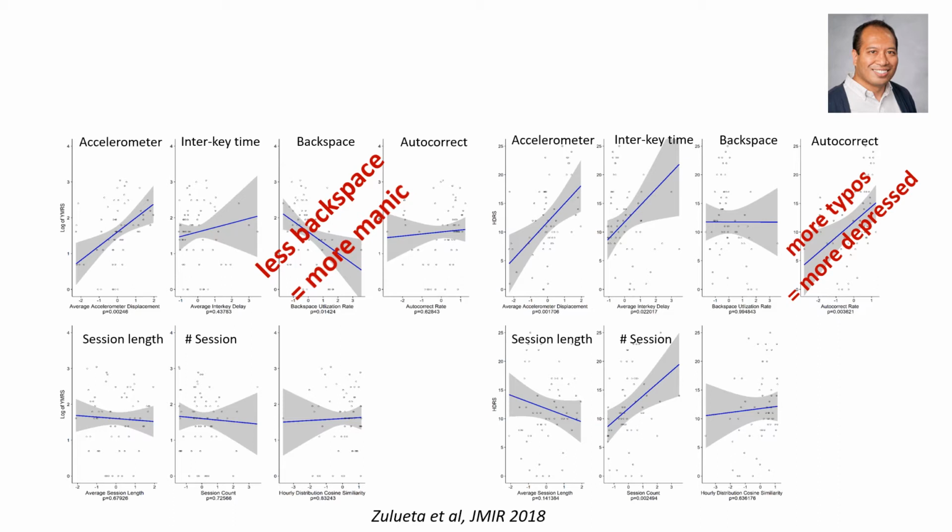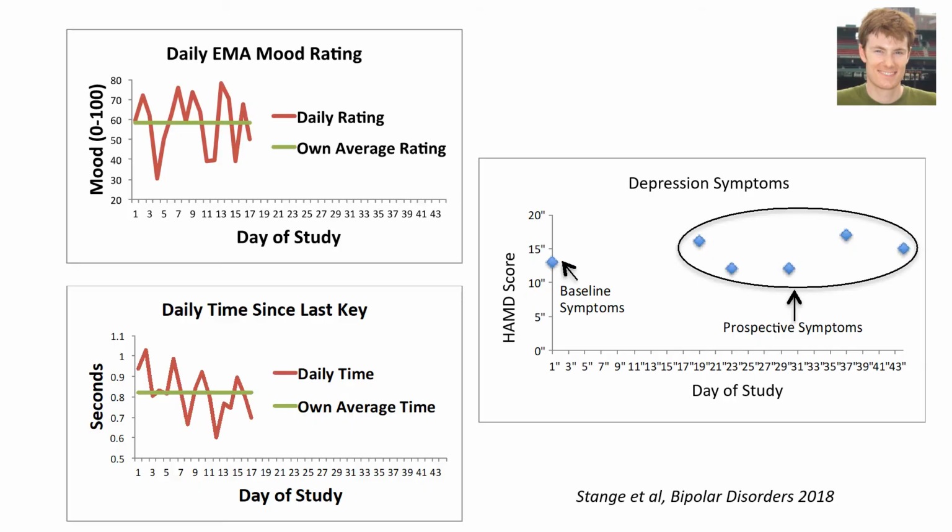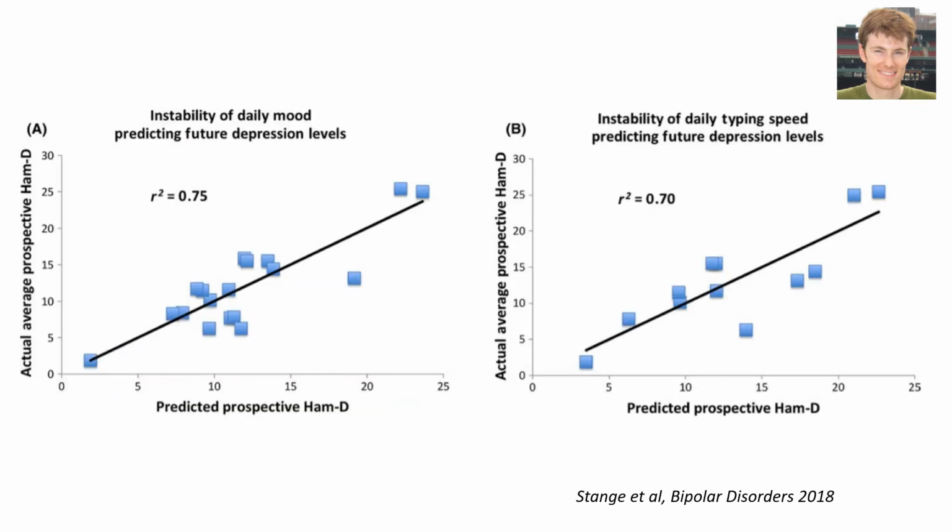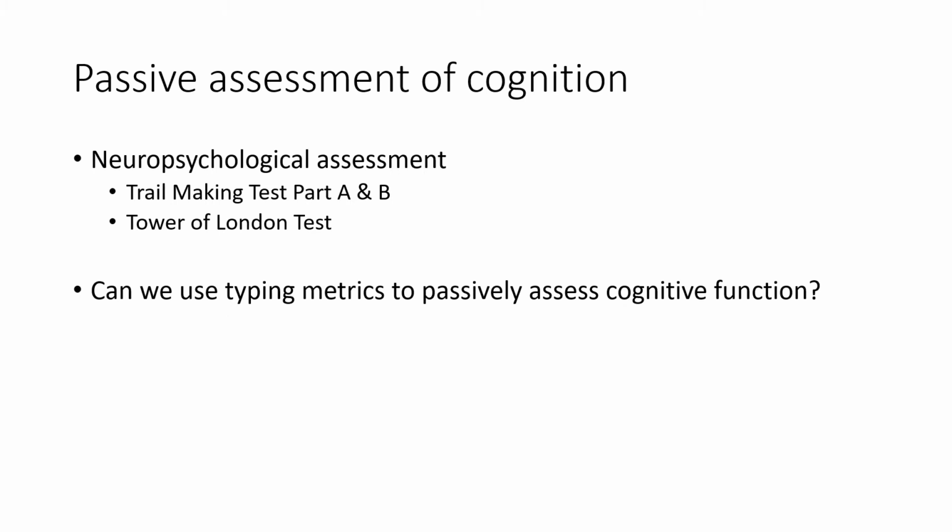Building on this cross-sectional analysis, work by Jonathan Stange looked at whether instability in some of these typing metrics could be associated with worsening depressive symptoms in the future. And what he found was that instability of daily mood ratings, as well as instability of daily typing speed, predicted future depression levels.